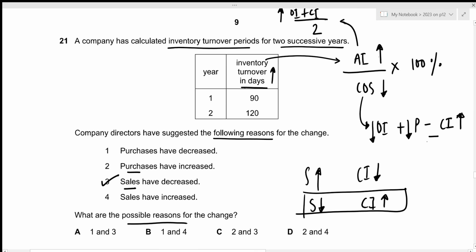As for the purchase, we require it to decrease so that the overall cost of sales can decrease and the inventory turnover in days can increase. That's given in the first one. So the correct answer we're looking for should have 1 and 3, which is given in option A.